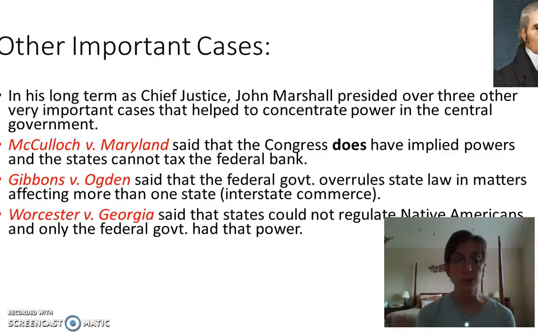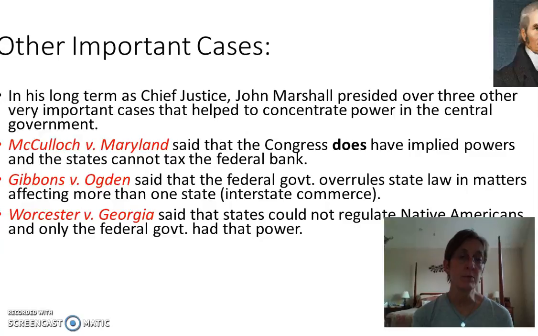And then Gibbons versus Ogden says that the federal government overrules state laws in matters affecting more than one state. And you see my little parentheses, that means interstate commerce. Okay, that means in this particular case, one state was claiming that it had complete rule over a river and that another state could not run boats up and down it. Well, it's a big country then, and so if we have rivers, everybody should be able to use those rivers equally, and that's kind of what Gibbons versus Ogden was about.